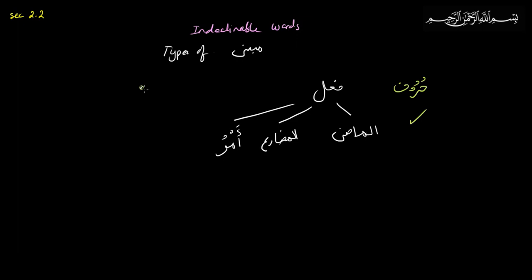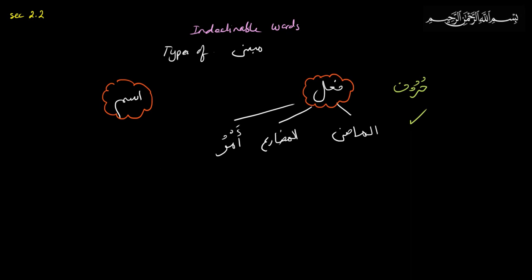And then, of course, the last category is ism. We said harf is an easy category: all harfs are mabni. Some fi'ls are mabni and some are not mabni. If you know which ones are mabni, then we know which ones are not.